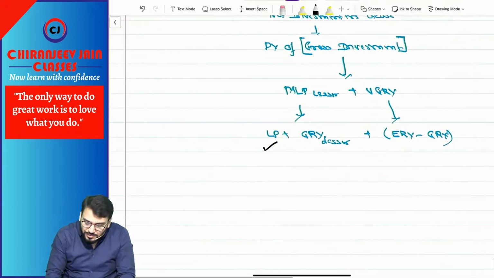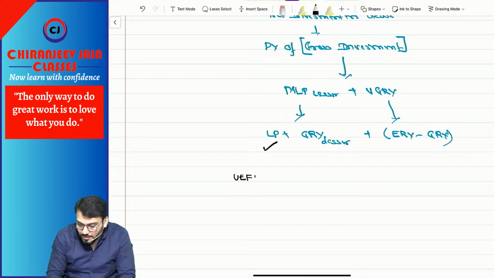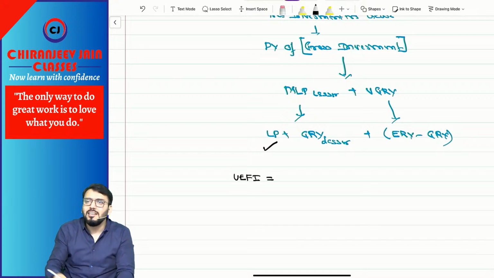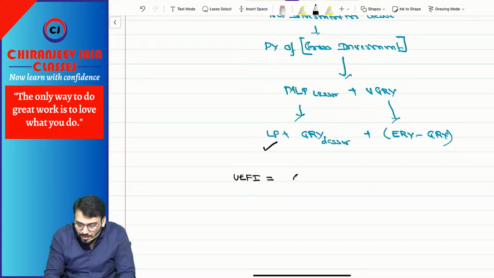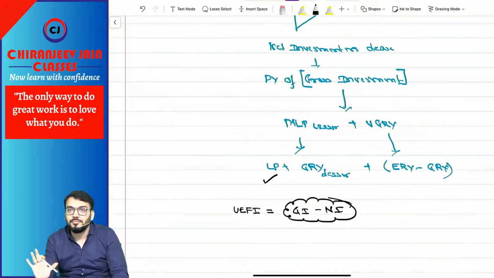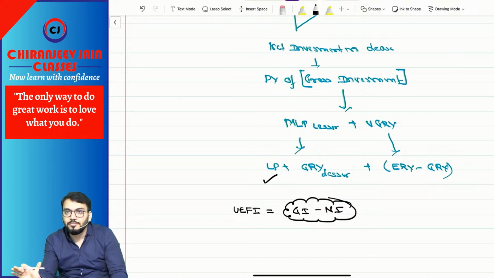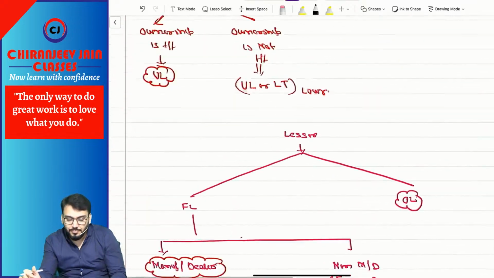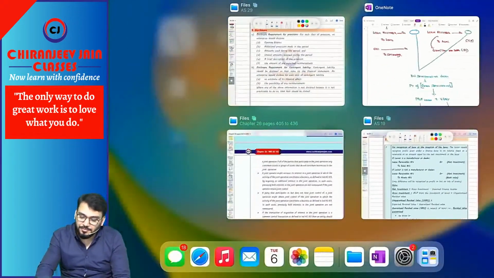They also ask you to calculate sometimes unearned finance income. Unearned finance income is what? Interest income. Interest income is gross investment minus net investment. That is equal to unearned finance income. Only this much is relevant from the exam point of view. Understood? Correct? Now let us come to the chapter.